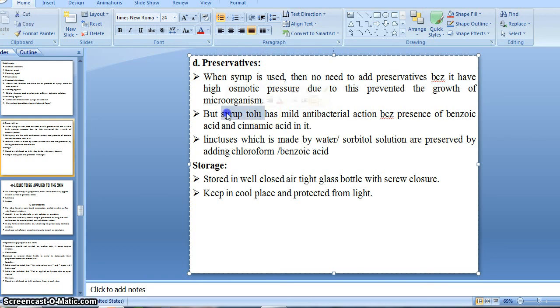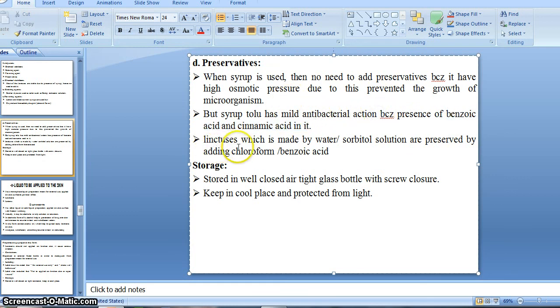But if we use syrup tolu as a vehicle, that time we need to add some preservative also, because of the presence of these two chemicals, as it has only a mild antibacterial action.